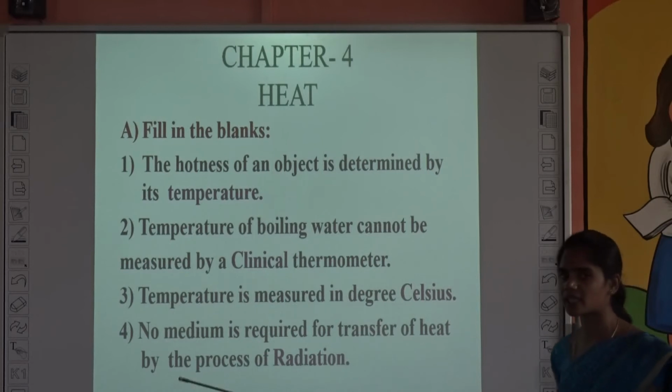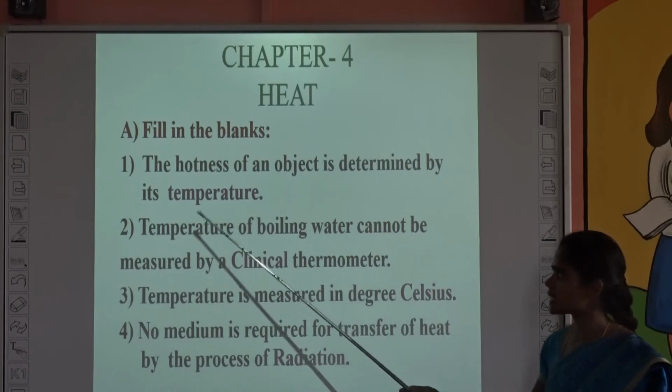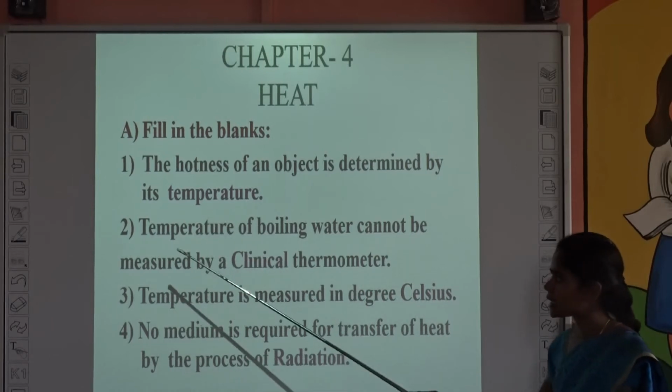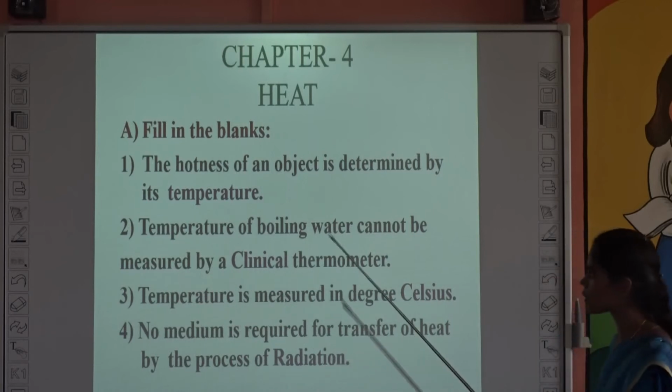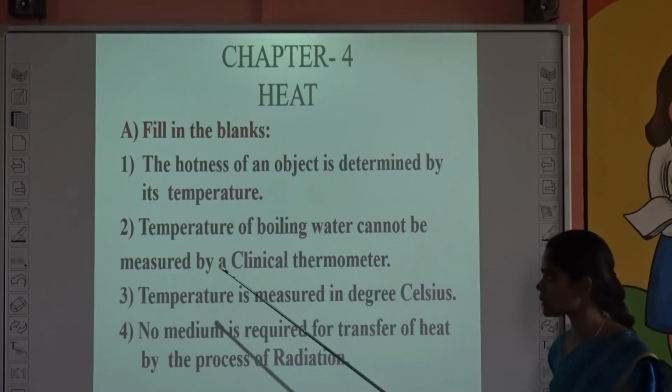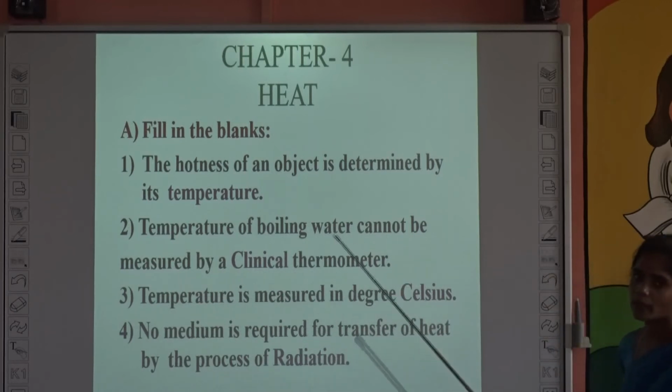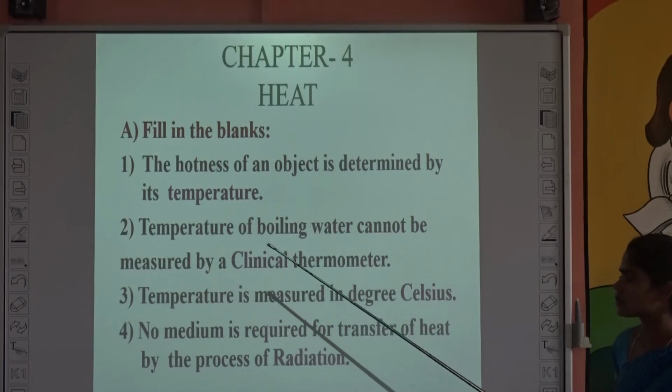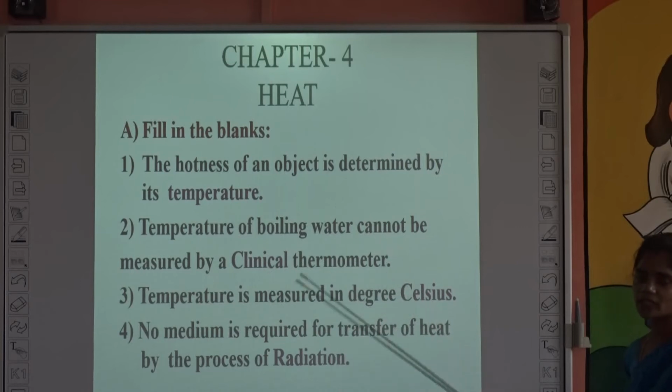It is temperature. We already know that the degree of hotness or coldness of an object is measured by its temperature. So what is the answer? It is temperature. And the next one, the temperature of boiling water cannot be measured by a dash thermometer. We can use a laboratory thermometer to find the temperature of boiling water.